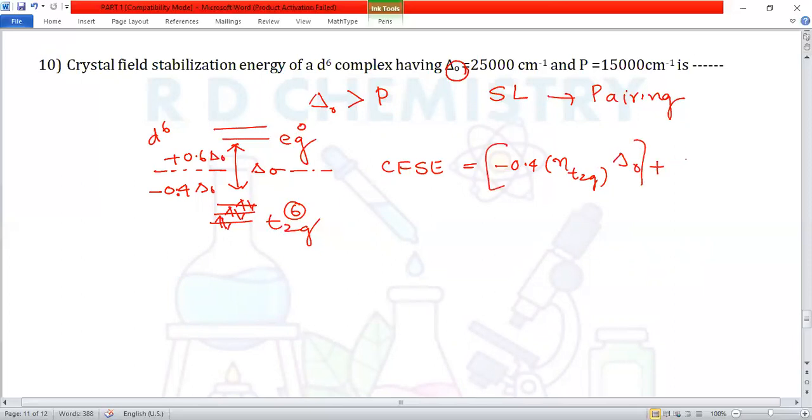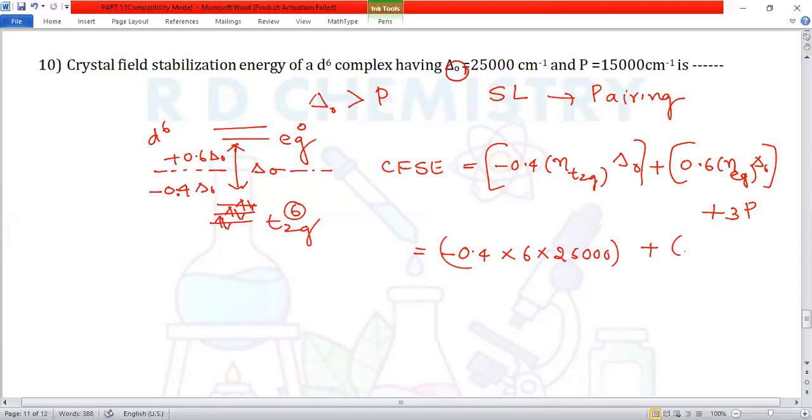plus 0.6 times the number of electrons in the eg orbital times delta O. If there is pairing, we can add the pairing energy. How many pairs are there? 3 pairs. Therefore, it is equal to minus 0.4 times 6 electrons in t2g times 25,000, plus 0.6 times 0, no electrons in the eg orbital, plus 3 times the pairing energy.